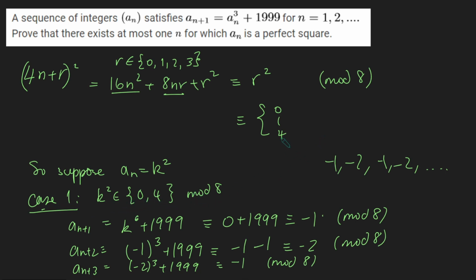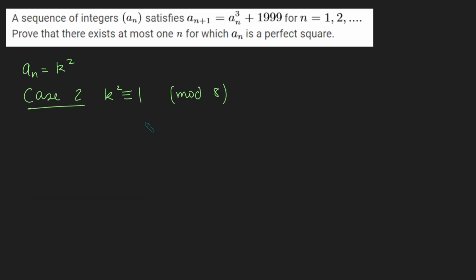Next, we just need to consider what happens if k squared is 1 mod 8. Okay, so k squared we're assuming is now 1 mod 8. Let's look at a_n plus 1. Well, a_n plus 1 is going to be a_n cubed plus 1999, and mod 8, that's going to be 1 cubed, which is 1, plus 1999, which is congruent to 0, mod 8. And so this could potentially be a square, because remember, square numbers mod 8 are 0, 1, or 4.